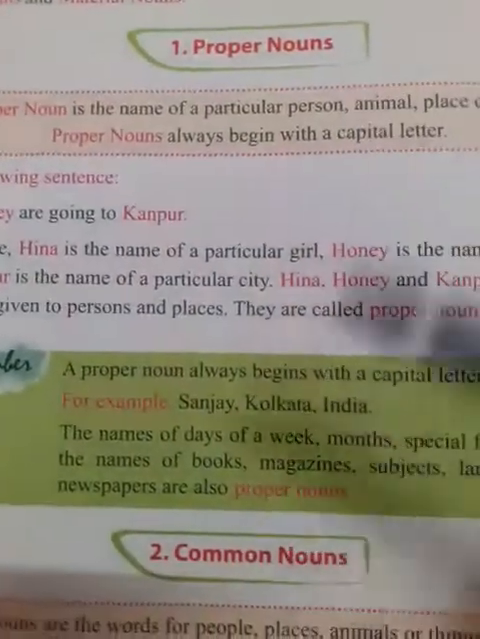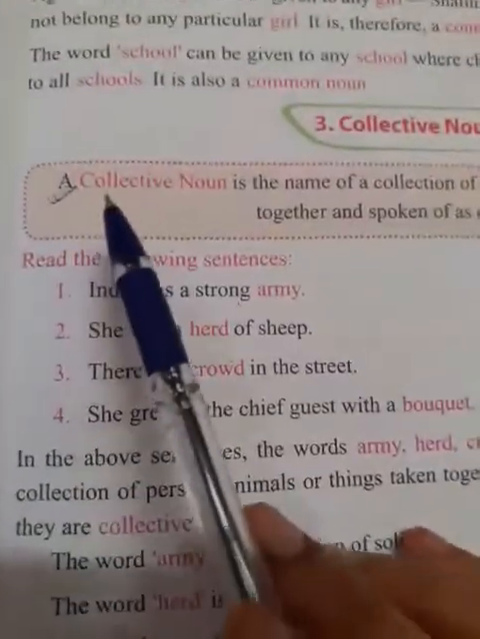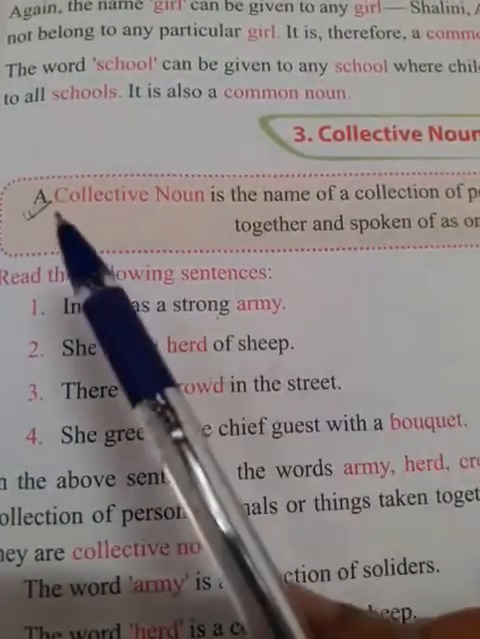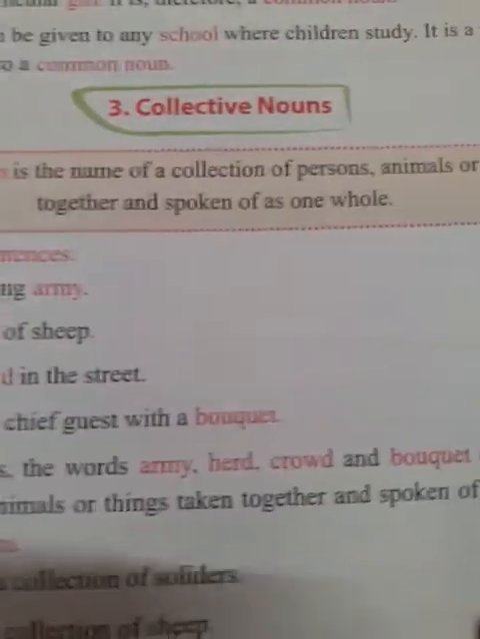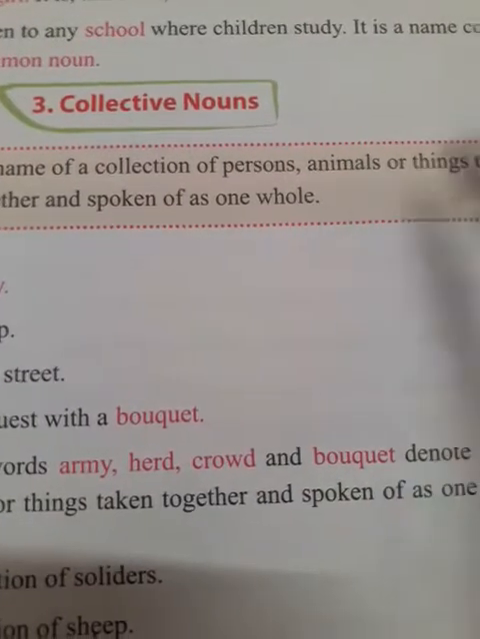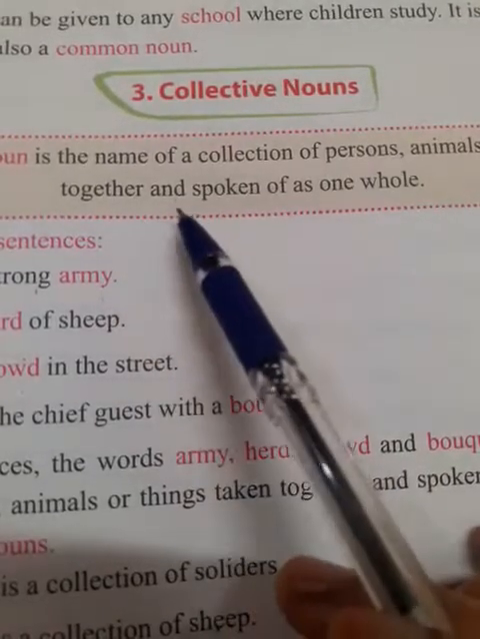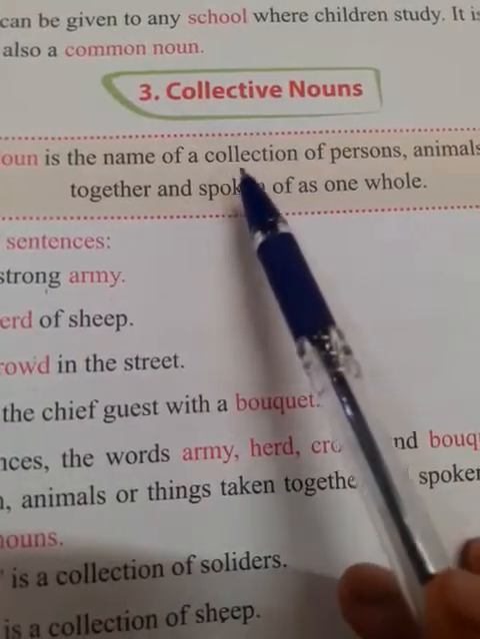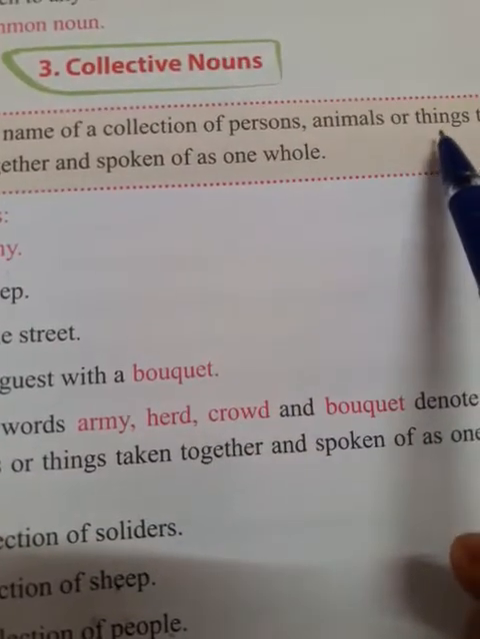In which proper nouns and common nouns I had already taught you. So today I am going to teach you collective nouns and material nouns. Okay? First, the definition. What is a collective noun? A collective noun is the name of a collection of persons, animals or things taken together and spoken of as one whole. Means what? A collection of persons, a collection of animals and a collection of things.